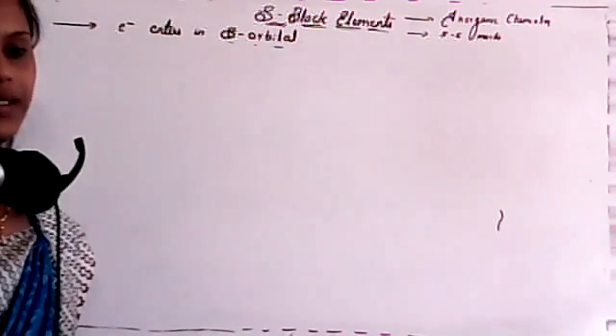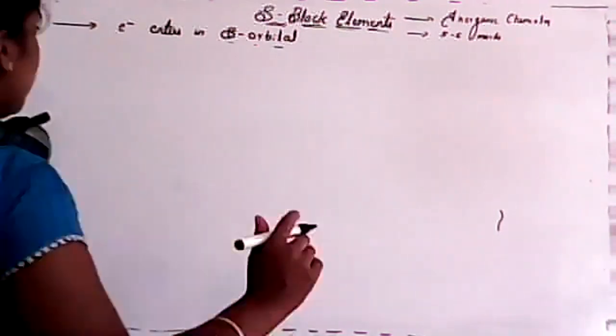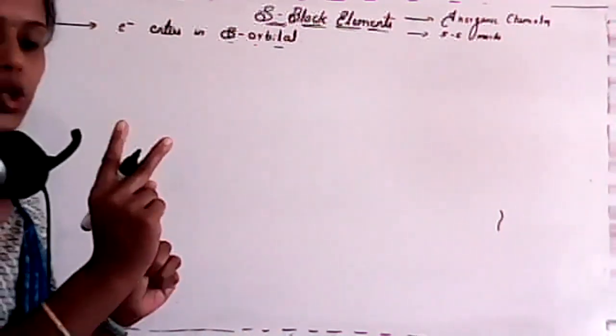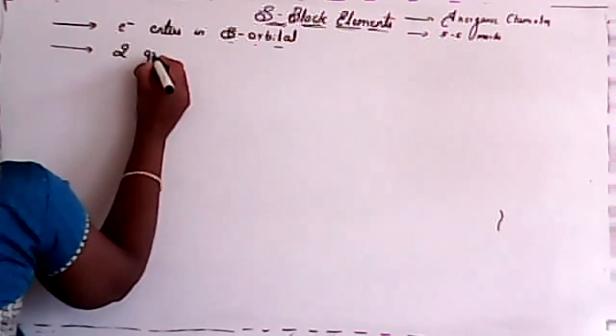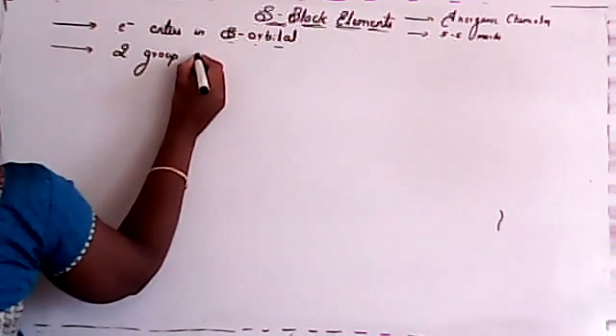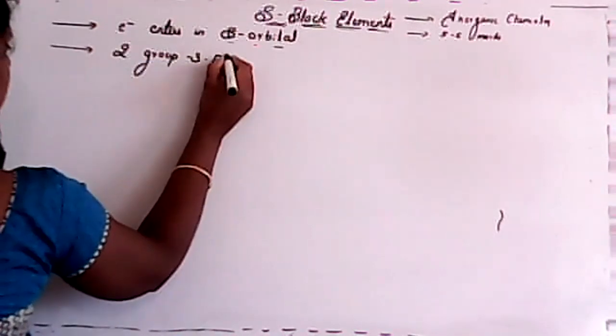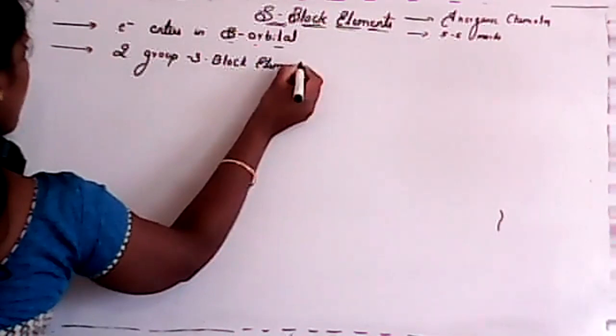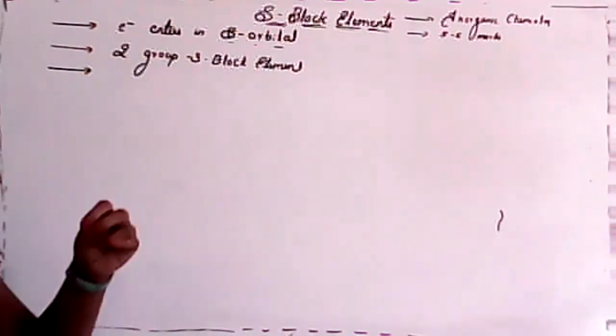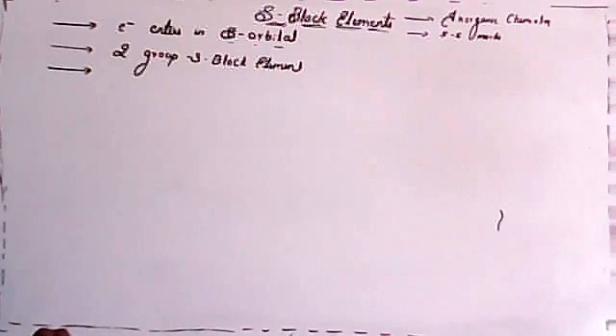So now the question, how many groups are present in the S block? See, students, there are only two groups of S block elements. What is the reason for this? Why can we find only two groups of S block elements?